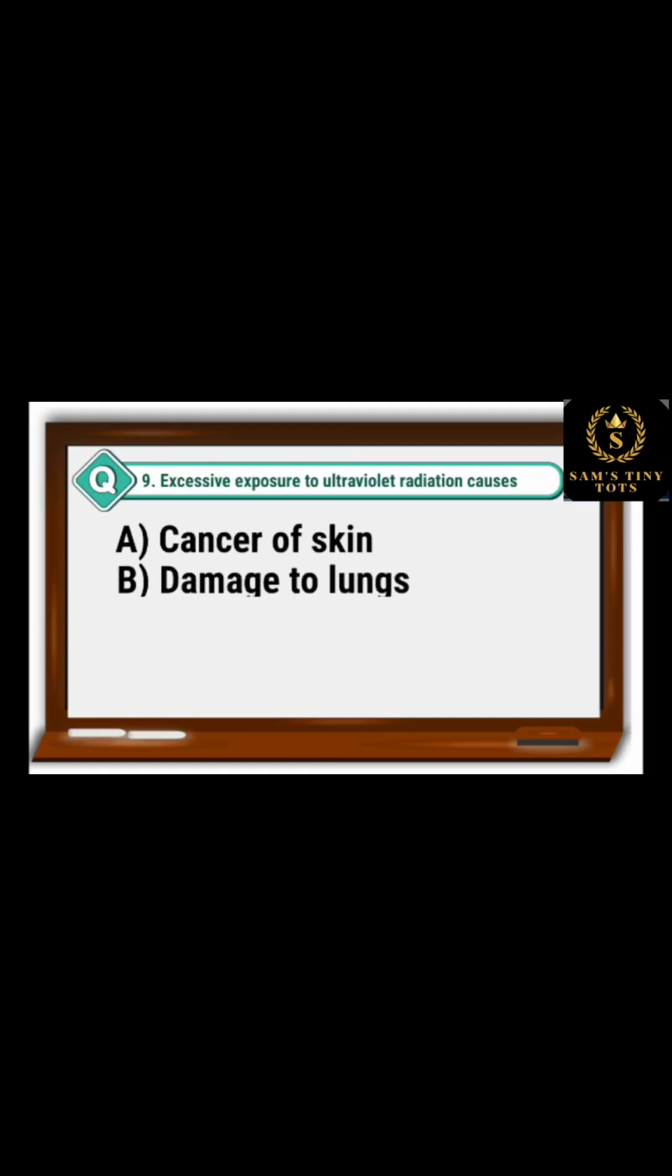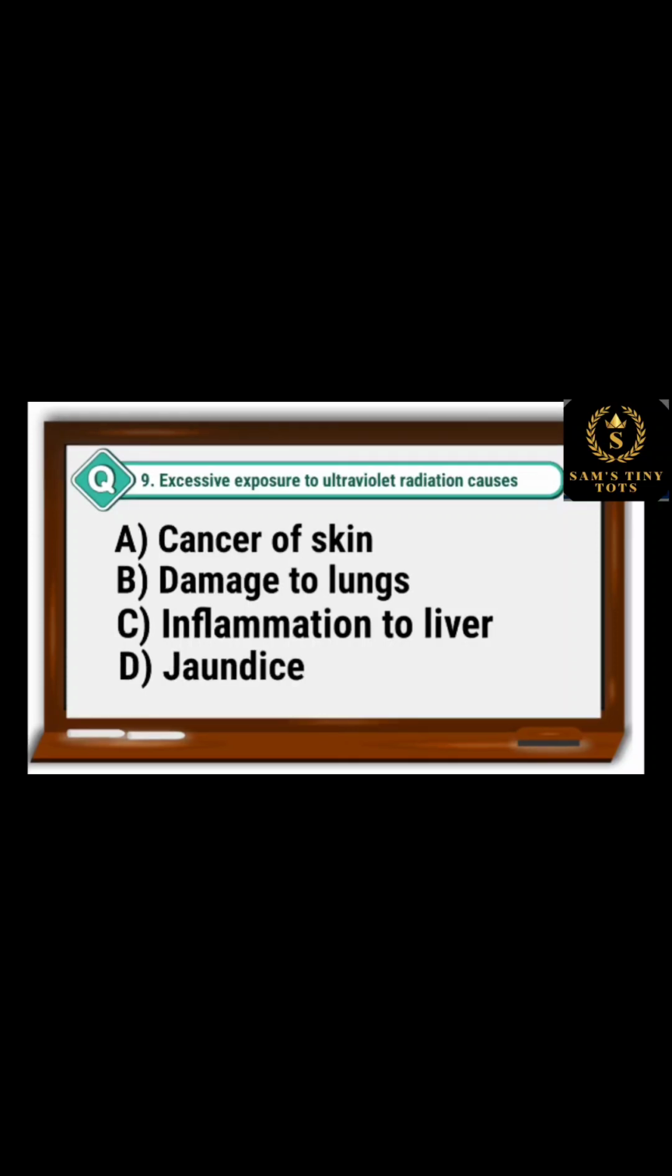9. Excessive exposure to UV radiation causes: option A, cancer of skin; option B, damage to lungs; option C, inflammation to liver; and option D, jaundice. And the correct option is option A, cancer of skin.